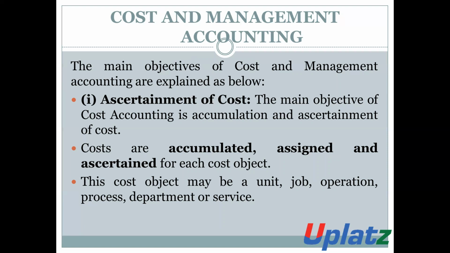So the main objective of cost and management accounting is to determine the cost of the particular unit, job, operation, process, department, or service. On the basis of cost and management accounting, the organization can ascertain the cost of the products or the cost object.